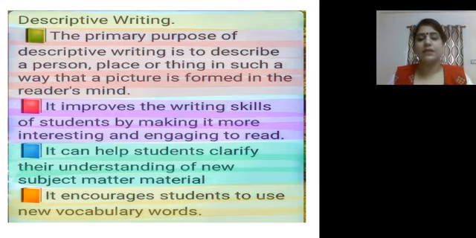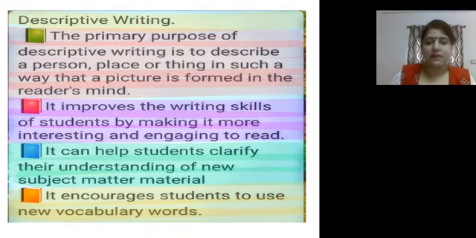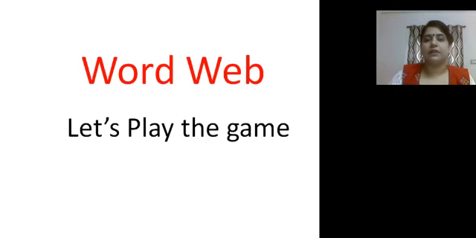Last but not least, it is very important, children, it encourages students to use new vocabulary words. In a way, it helps us to enhance our vocabulary. How? Let us play a game. Word game. Have you heard about word web? The idea is with one word, how many things are coming to your mind, how many things are associated with that word that we have to write. So, first example is a cake.